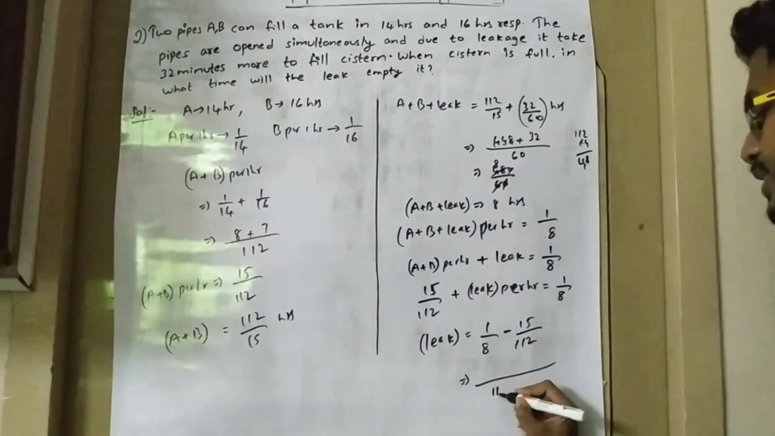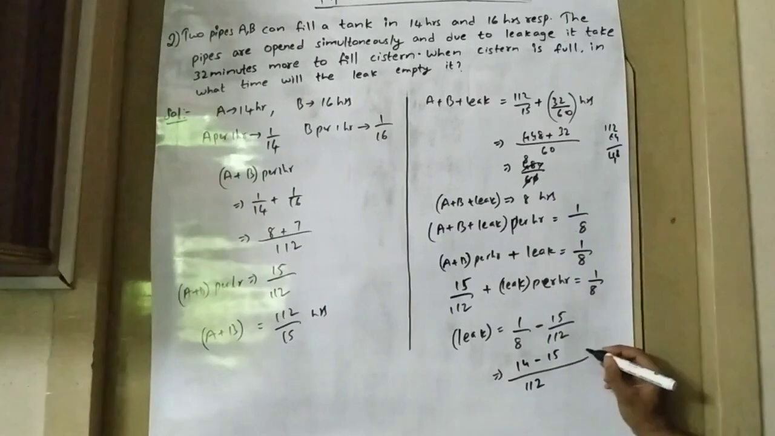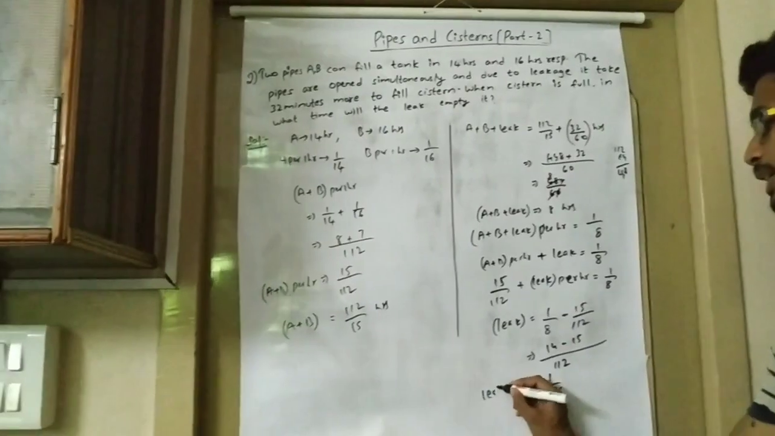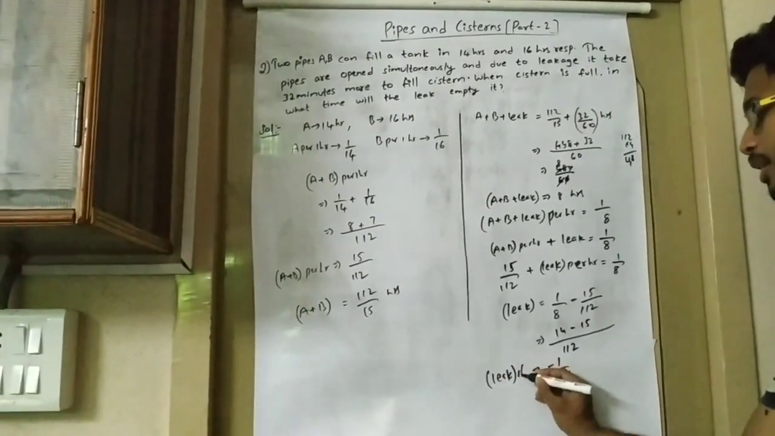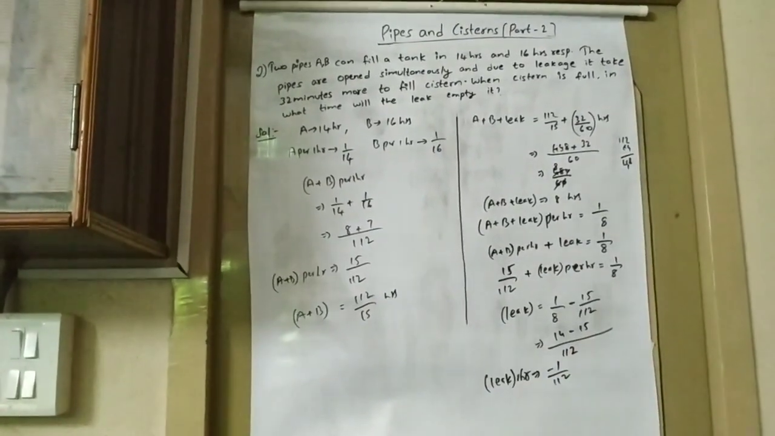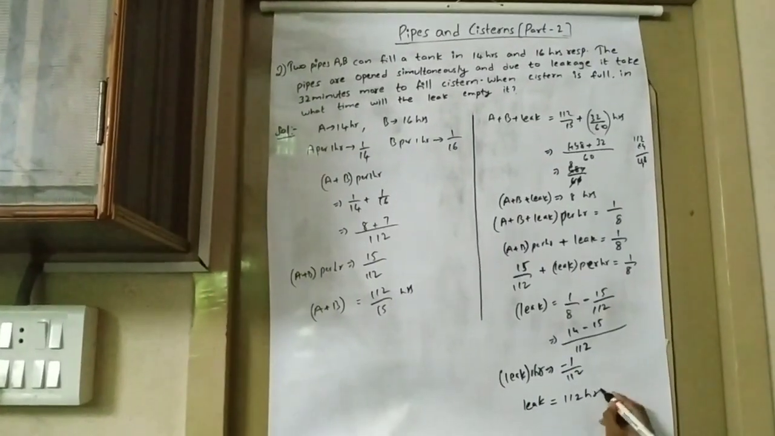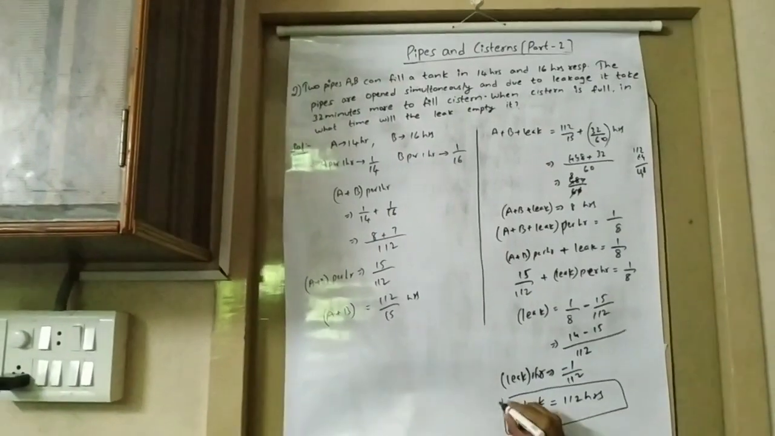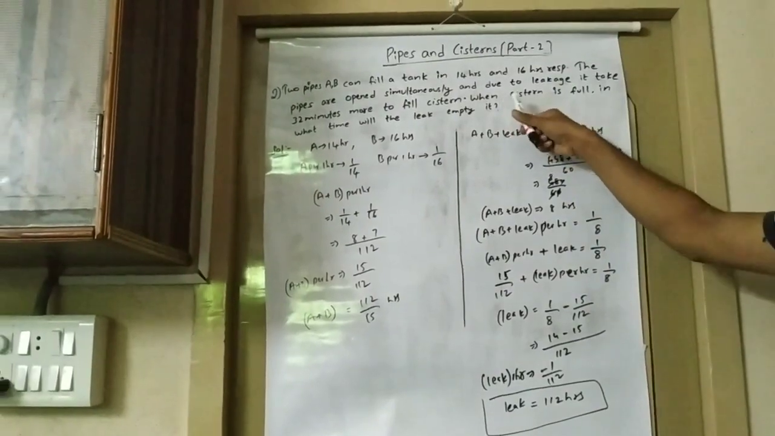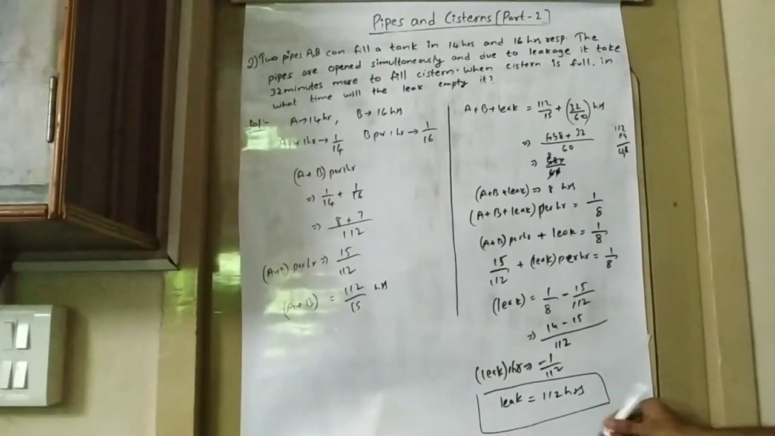So take 112 as LCM. 8 14s are 112, minus 15. That is equal to minus 1 by 112. So the work done by the leak per 1 hour is minus 1 by 112. To convert into time, the leak will take 112 hours to empty the tank. Here we got minus because it is emptying. It is given as what time will the leak take to empty it. So it will take 112 hours.